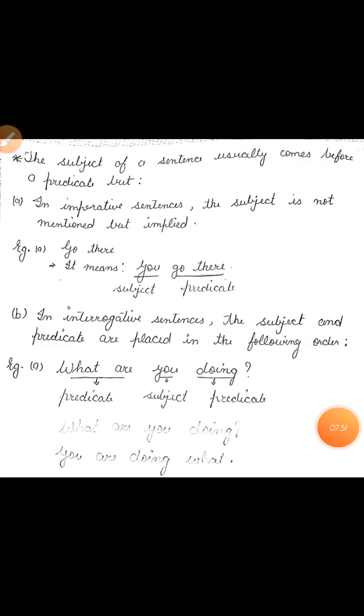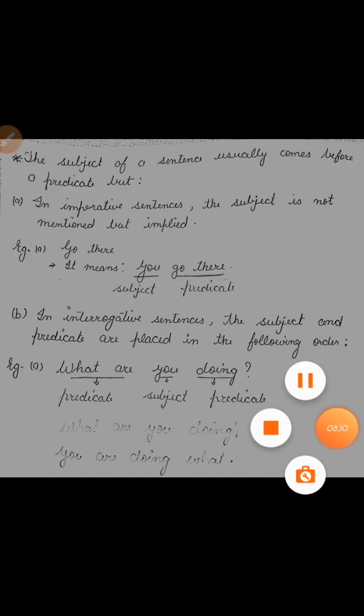The subject of a sentence usually comes before a predicate, but in an imperative sentence the subject is not mentioned but implied. It means you cannot find the subject in the imperative sentence, because an imperative sentence starts with the root form of the verb, as I told you before. So example A, go there. It means you go there. You as subject and go there as predicate.